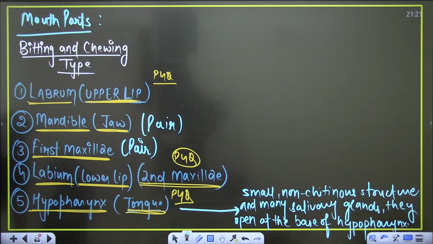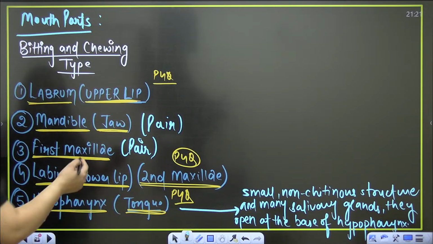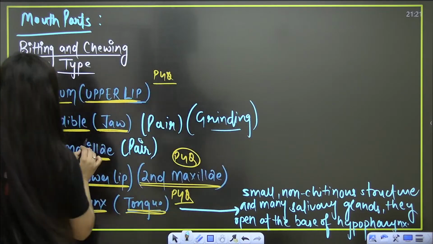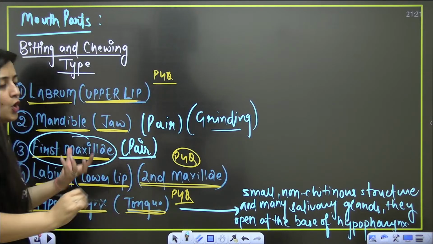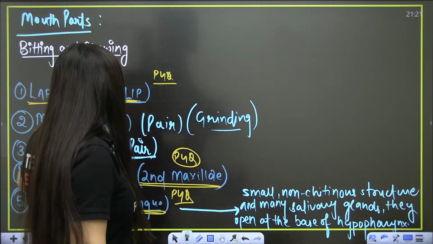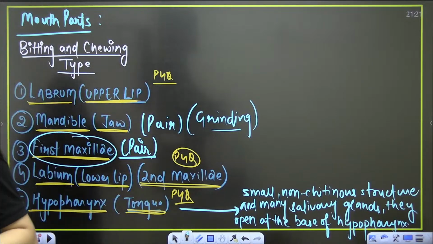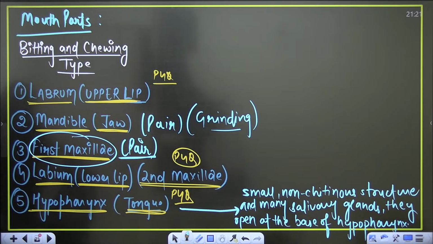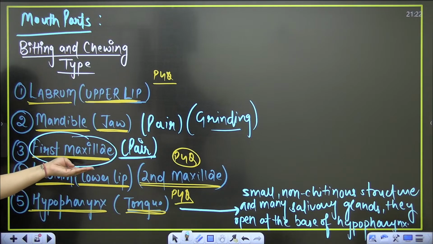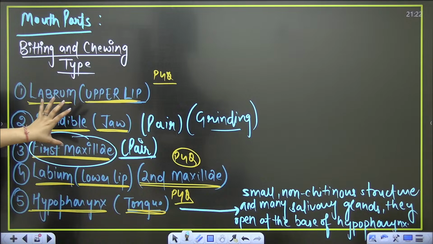So the mandible, it is the jaw. Obviously it will help in grinding of food. The first maxillae will help in holding the food and putting it in the pre-oral cavity. Plus these mandibles will also help to clean the wings and the chitinous plates. The labium is going to provide the platform for food material. And the upper lip, what will be its function? It basically overhangs the mouth. Clear?